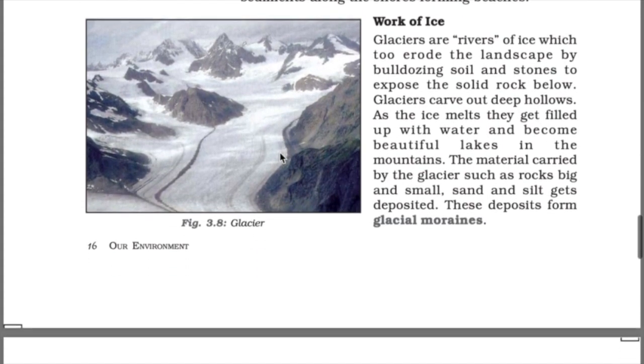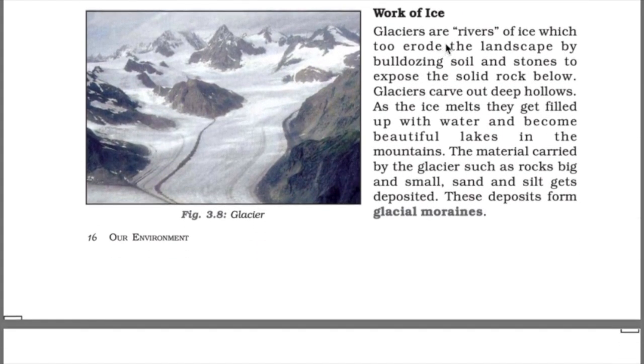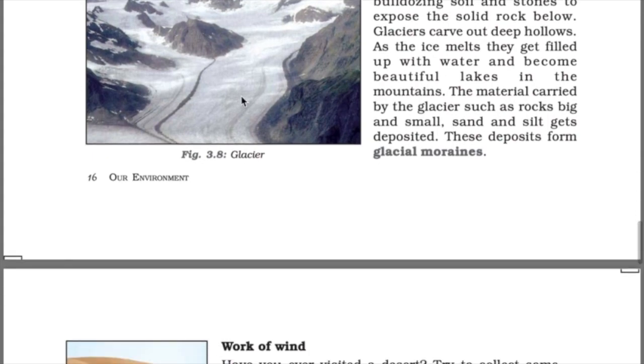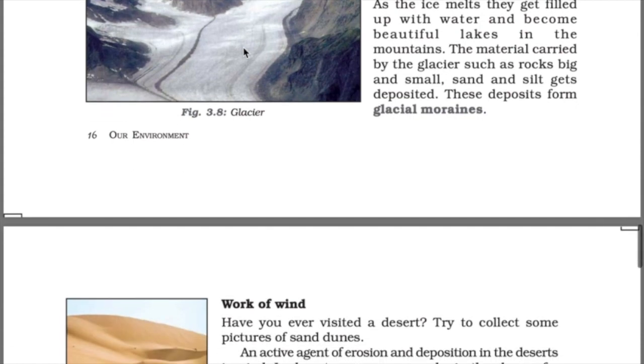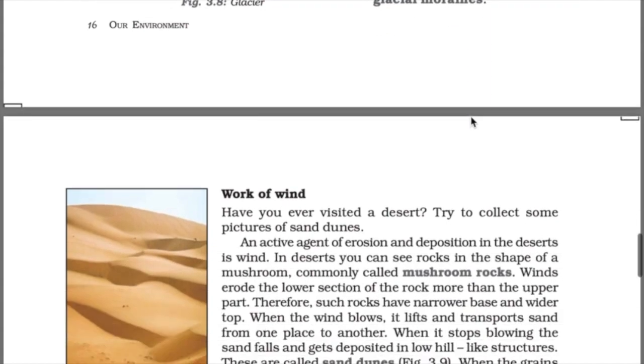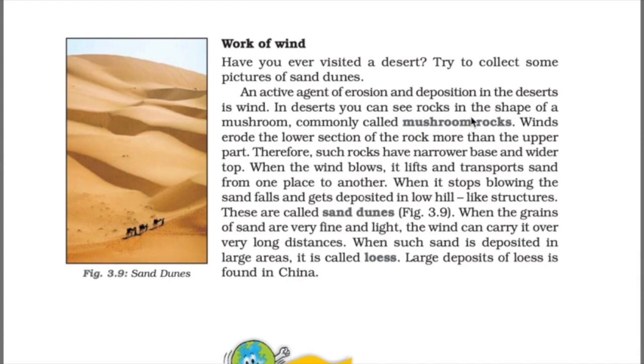Now let's see the work of ice. As we know, glaciers are rivers of ice, and they also do the same work as rivers. When they flow, they also take eroded material with them. These deposit glacial moraines.